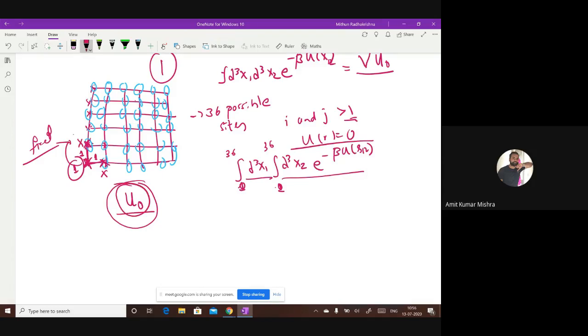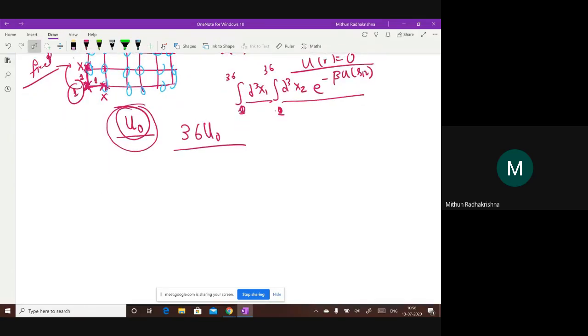So how many such contribute in discrete sites? I'm saying here it will be 36 times u0, right? Because 1 can move, there are 36 sites available. But if you look at it from the continuous sense, the total volume is V, so it will be V times u0. This is between two particles, just two particles, 1 and 2.